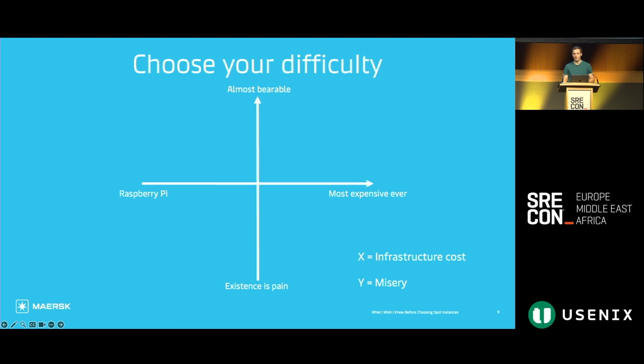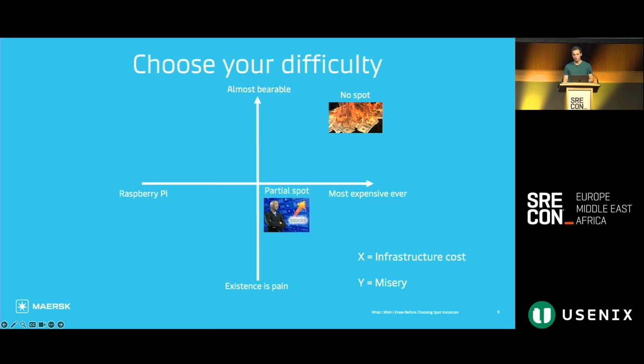There are a couple different ways that we can run Spot instances, and what I've done here is I've created a highly scientific graph where we have infrastructure cost on the x-axis and misery of running that infrastructure on the y-axis. And in the top right corner, we have what I imagine many people here are choosing to do with Spot instances, which is to not use them at all. This is the sensible choice because it is the most bearable way to run the infrastructure, but relatively speaking, it's also an extremely expensive way to run the infrastructure.